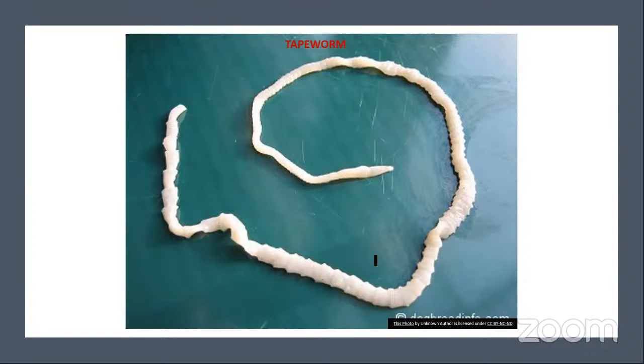This organism just gets all nutrients which are available in the human intestine, that is glucose or amino acids, through diffusion through this tegument. This organism is so flat, so all nutrients can be diffused into this organism.